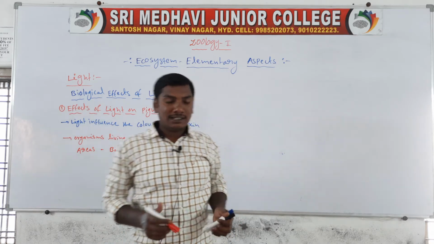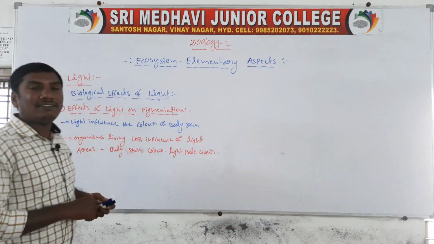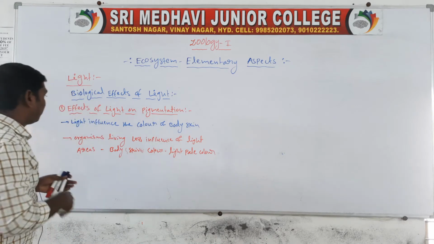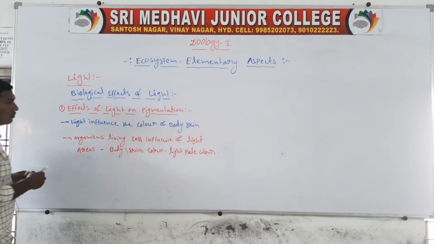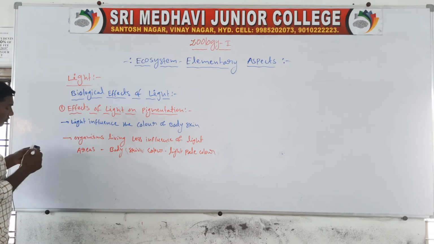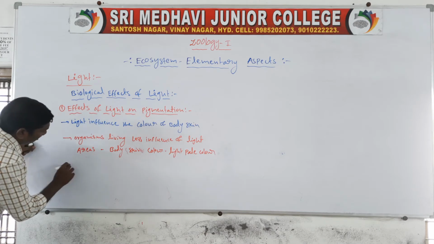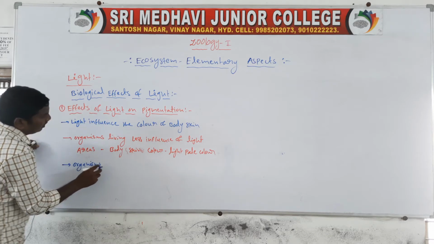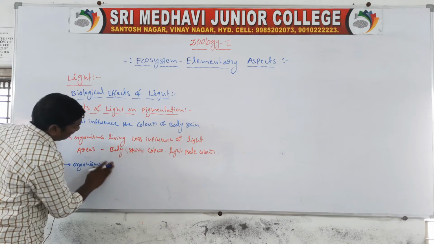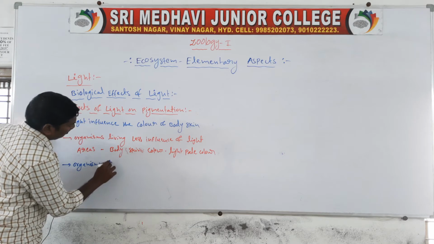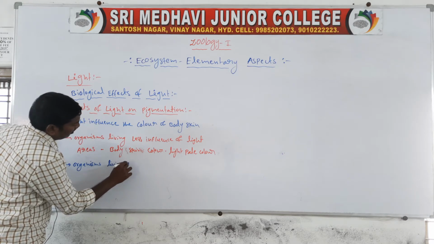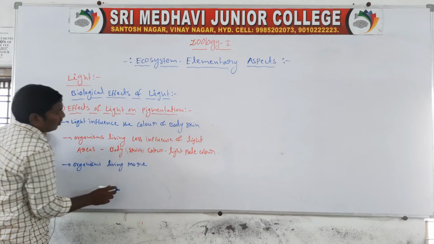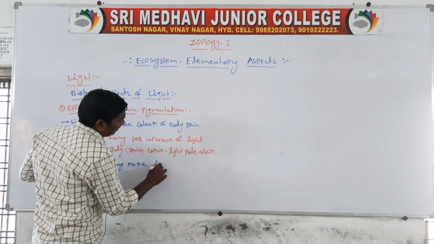Next one, the organisms living in more light areas.